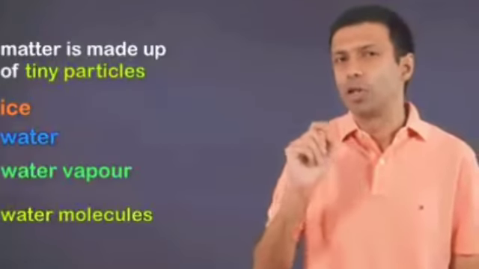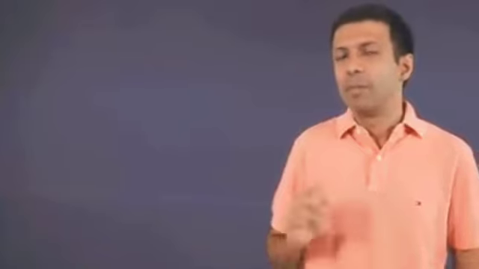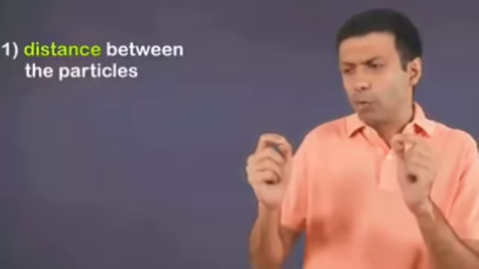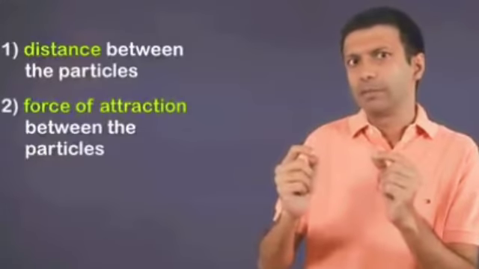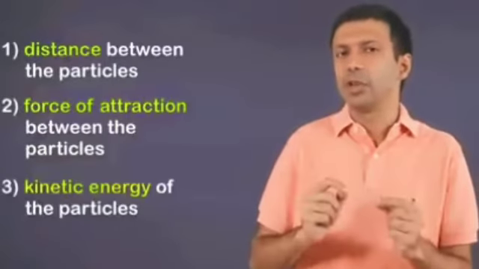That is the water molecules. Now let's compare the three states of matter at a particle level based on these 3 points: the distance between the particles, the force of attraction between the particles, and the amount of movement or the kinetic energy of the particles.